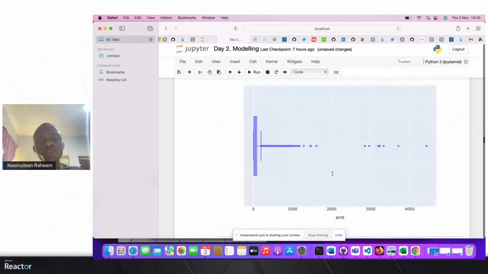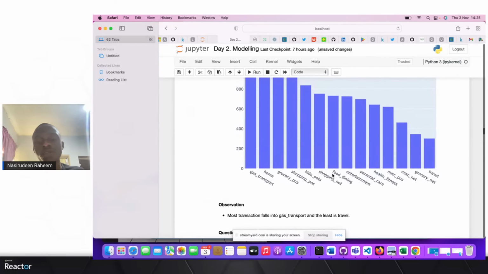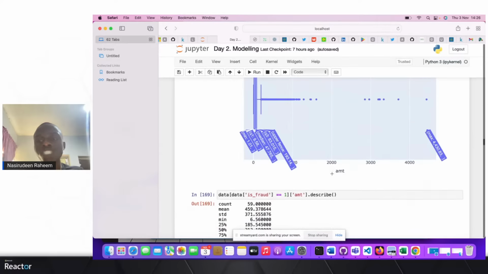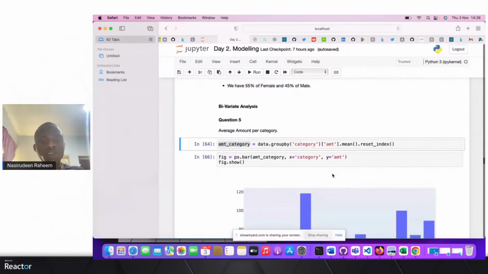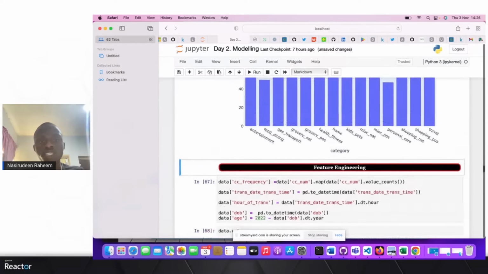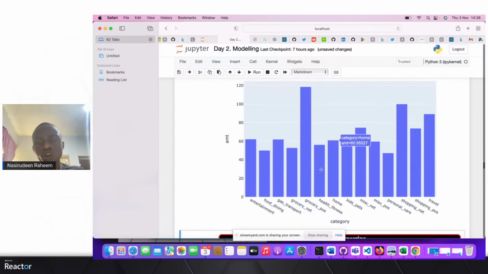We have a lot of categories in our univariate analysis, and we know that people in our company do a lot of gas transport. Does that mean that because they do gas transport, they are spending a large amount on it? What is the average across those categories? This leads us to this kind of bar chart. We observe that the category with the highest frequency does not necessarily have the highest average amount.